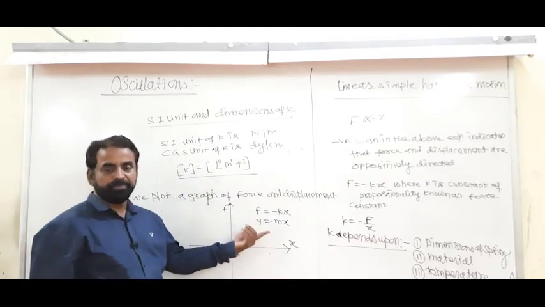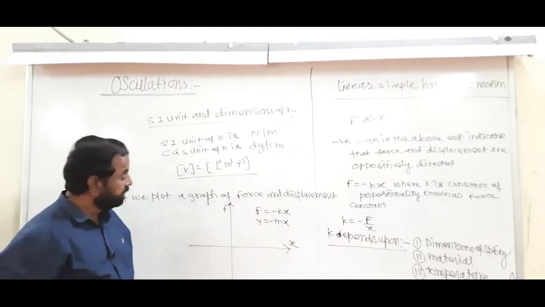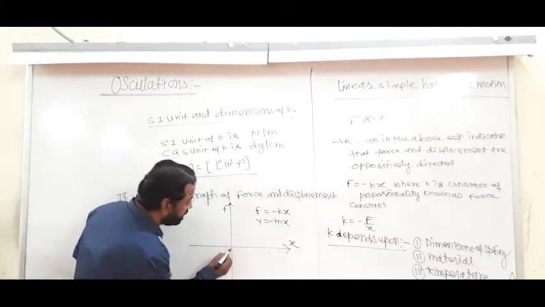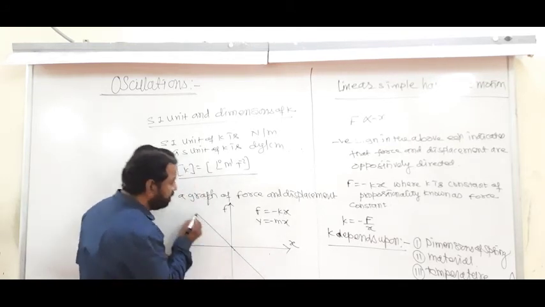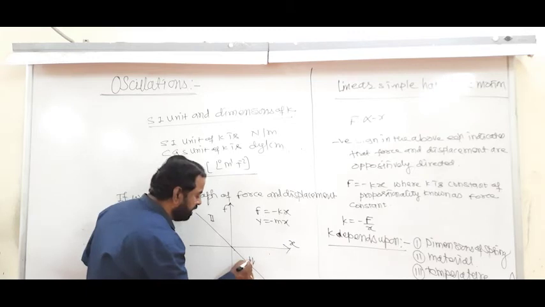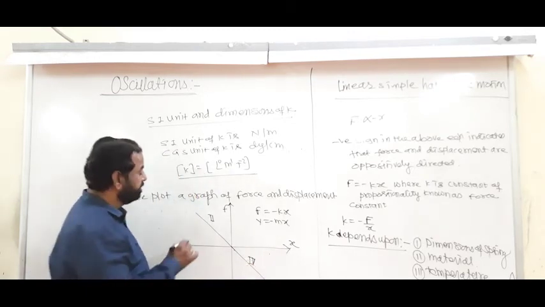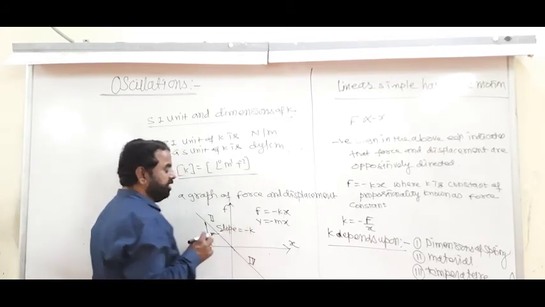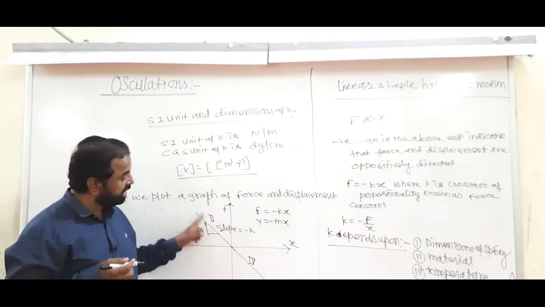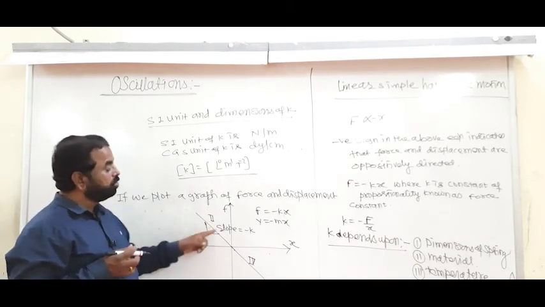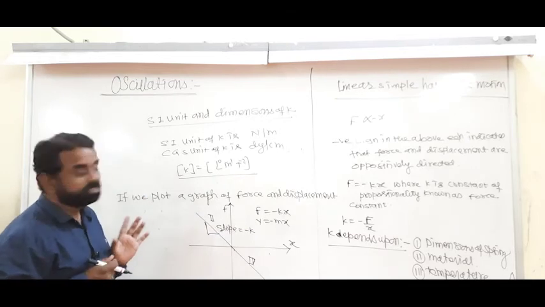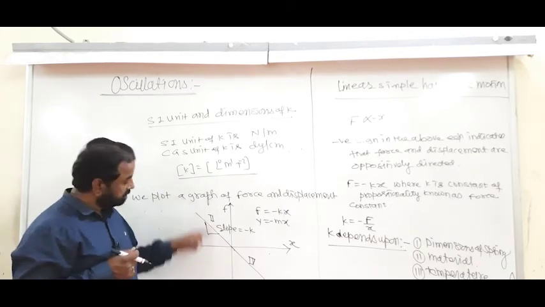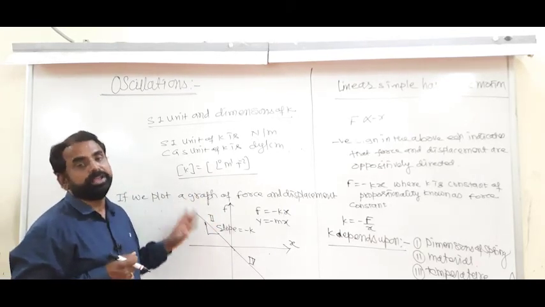It is a straight line, no doubt, but is it passing through the first and third quadrant? No. It is a straight line passing through the second and fourth quadrant, and its slope is equal to minus k. If an objective question is asked, then the graph is also important.